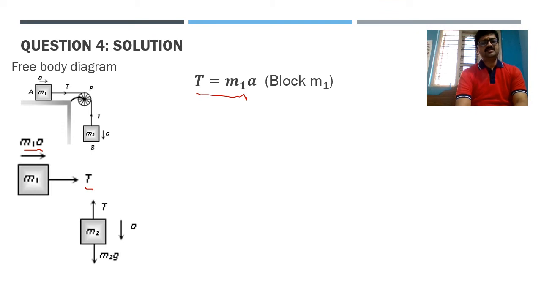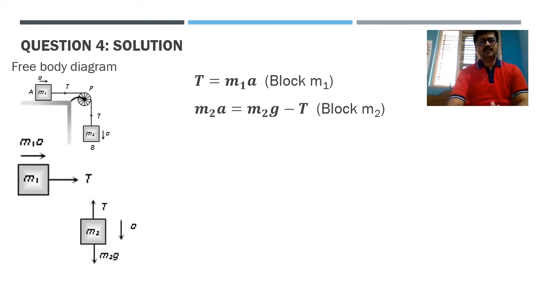So if T is equal to m1 into a, then very clearly, let me just remove these markings in order to not confuse you guys. Now thus I can write for the second block. For the second block, what is the acceleration? Acceleration is a again. What is the mass? m2. So for that reason I am writing inertial force as m2a, and that should become equal to what? m2g minus T. Correct? Because m2g is downward, T is upward, so both of them are in the opposite direction. So obviously net force will be m2g minus T, and that net force is m2 into a for block m2.